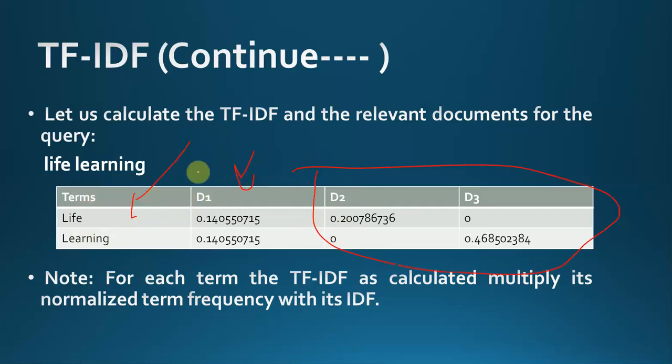First I will calculate the TF for life, then I will calculate the IDF for life. Then I will multiply both. The resultant will be the TF-IDF score for life. So that's the way you calculate TF-IDF.